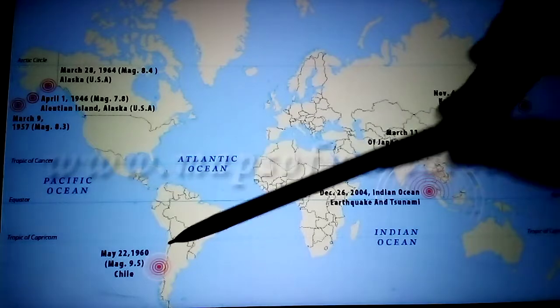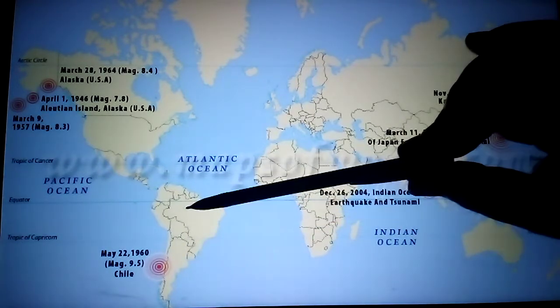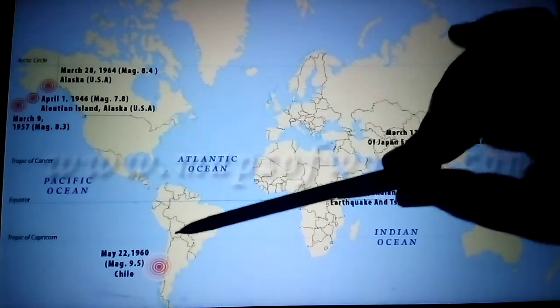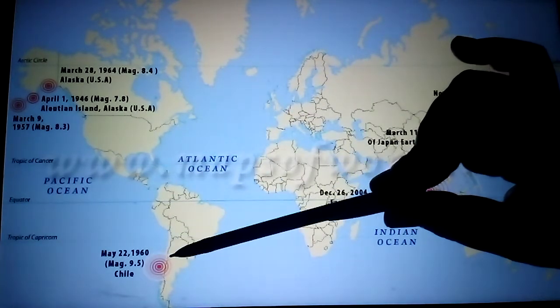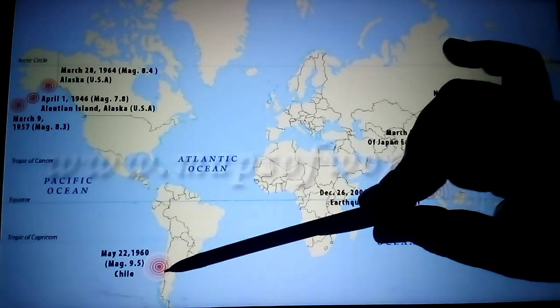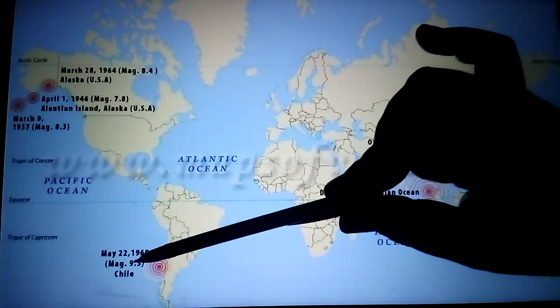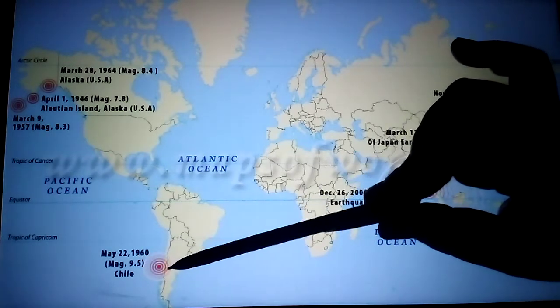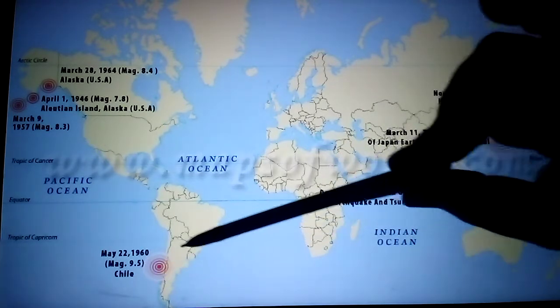Now see here, this is South America. North America, South America. May 22nd, 1960. The earthquake on the Richter scale was 9.5. This earthquake was more severe, and it was in Chile.